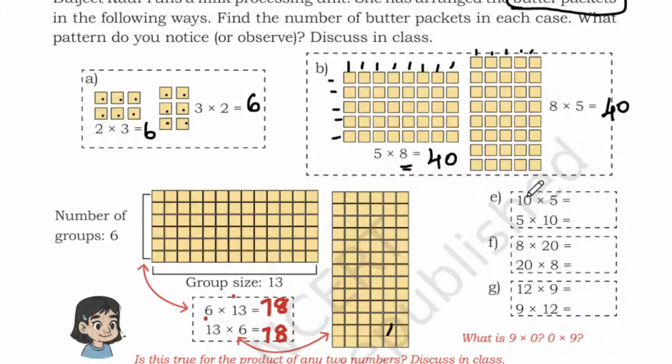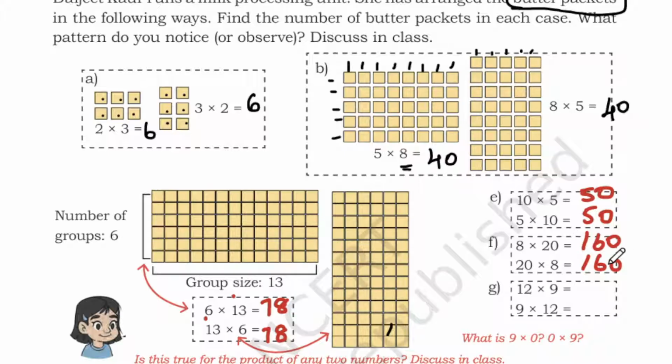For example, here 10 fives are 50, 5 tens are also 50. And 8 into 20 is 160, 20 into 8 is also 160.